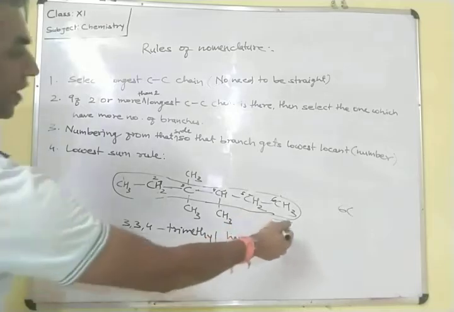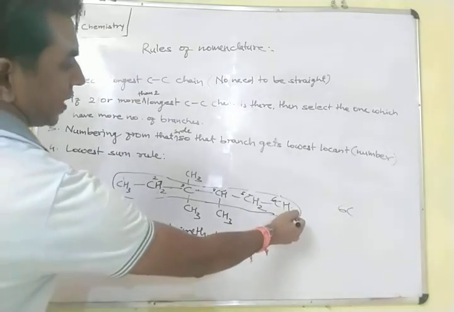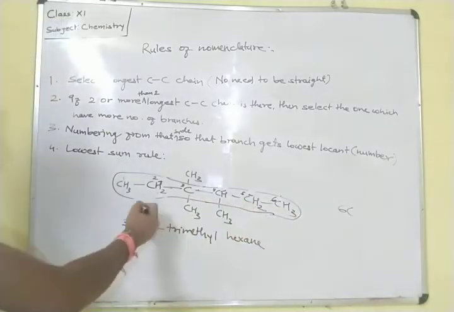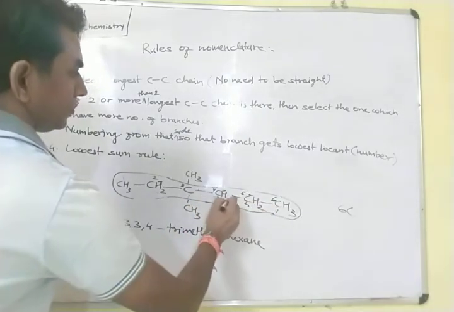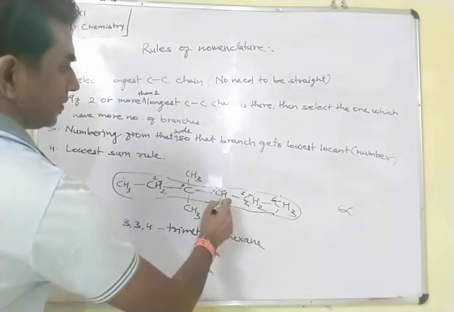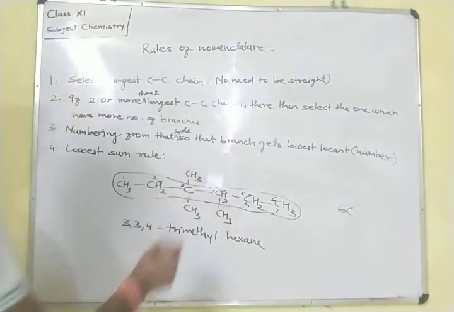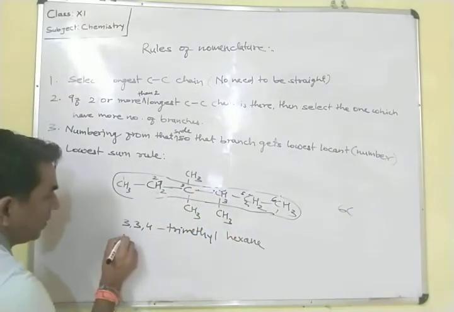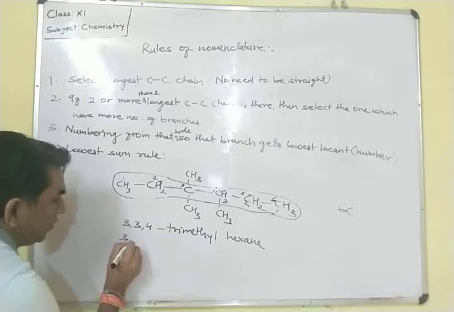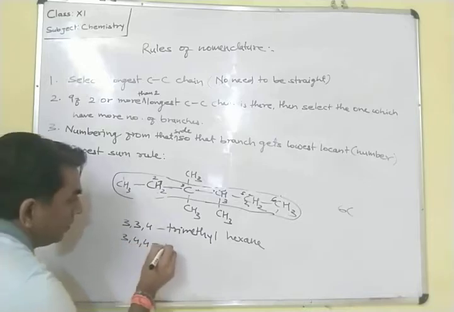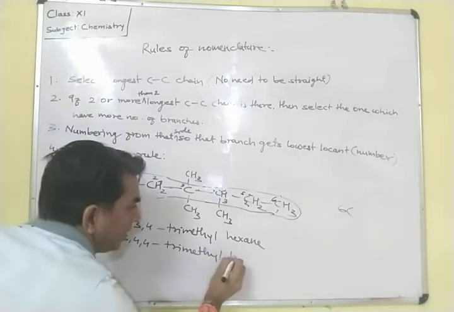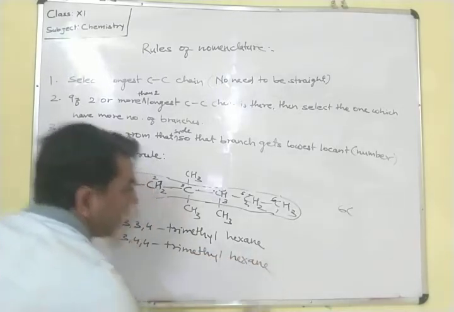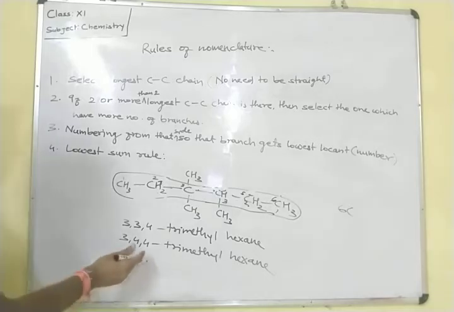And if we have started the numbering from this side, then what will be the name of this compound? 1, 2, 3. If we have started from this side, so 3, 4, 4. What will be the name of this compound? 3,4,4 trimethyl hexane. So in that condition, from which side we have to start the numbering?